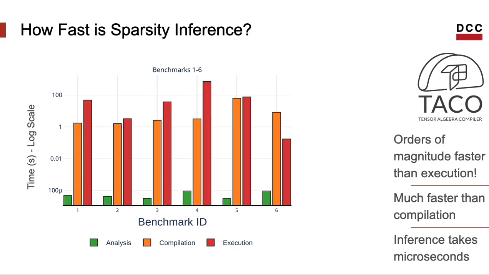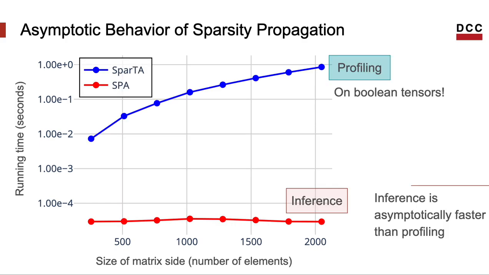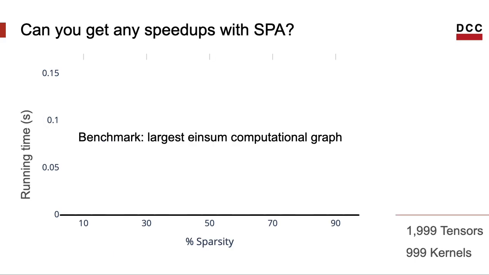And still orders of magnitude less time than it takes to run the computational graphs themselves. This is the story of profiling versus inference, because we could obtain sparse information by running the computational graph on Boolean tensors, for instance. But static analysis is asymptotically faster than profiling, even if we consider a Boolean representation of each tensor where we store and evaluate operations very efficiently.